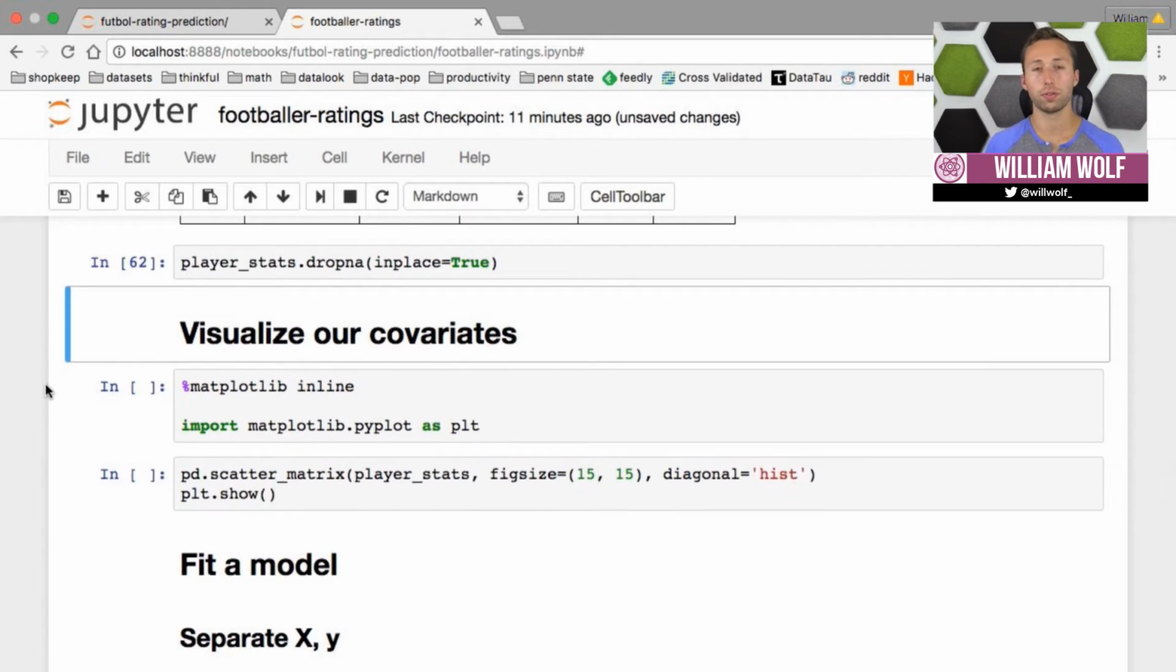So the first thing to do when fitting machine learning models, when building mathematical models, is to visualize our data, to look at it, to see if we can observe any relationships in that data that we hope to capture with mathematical models.